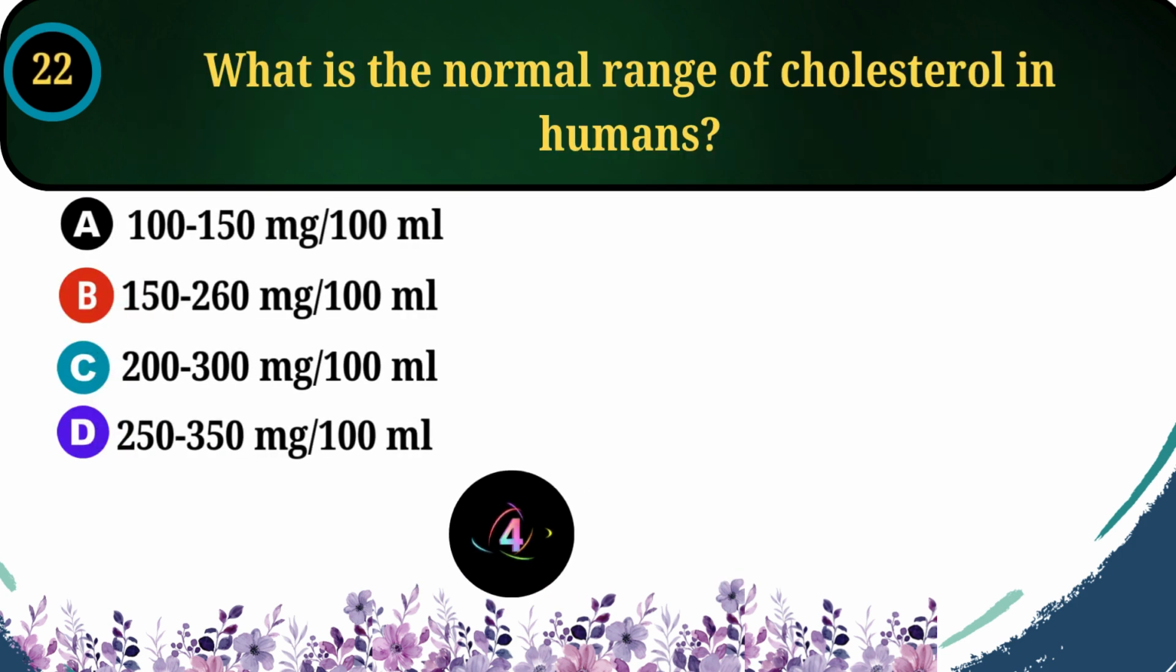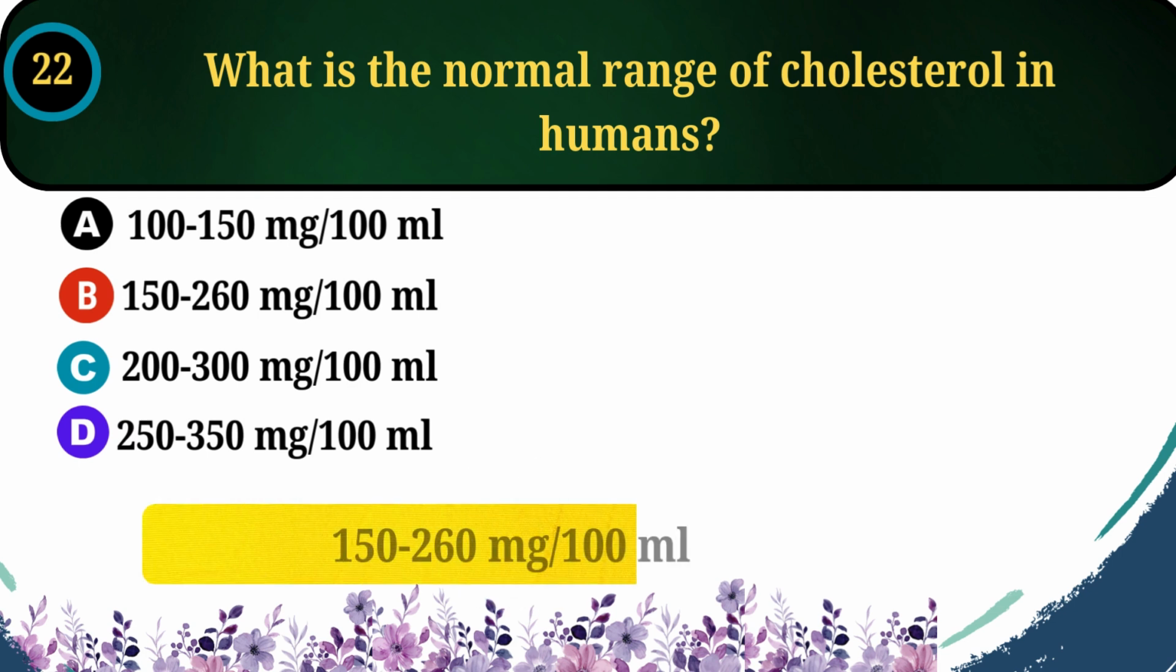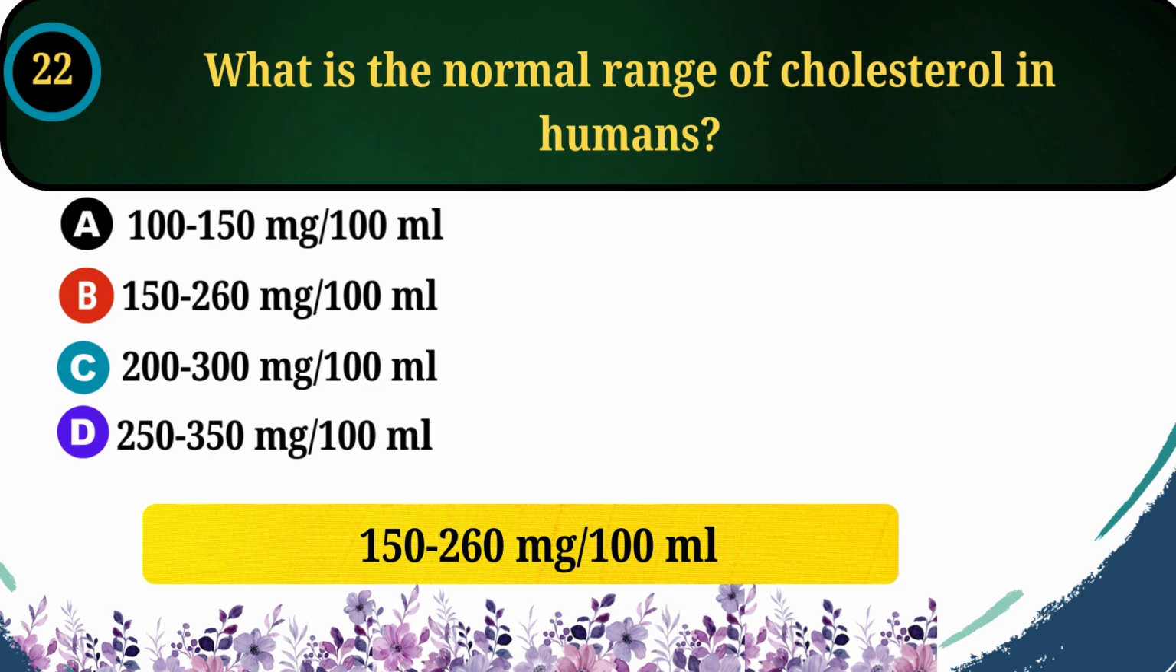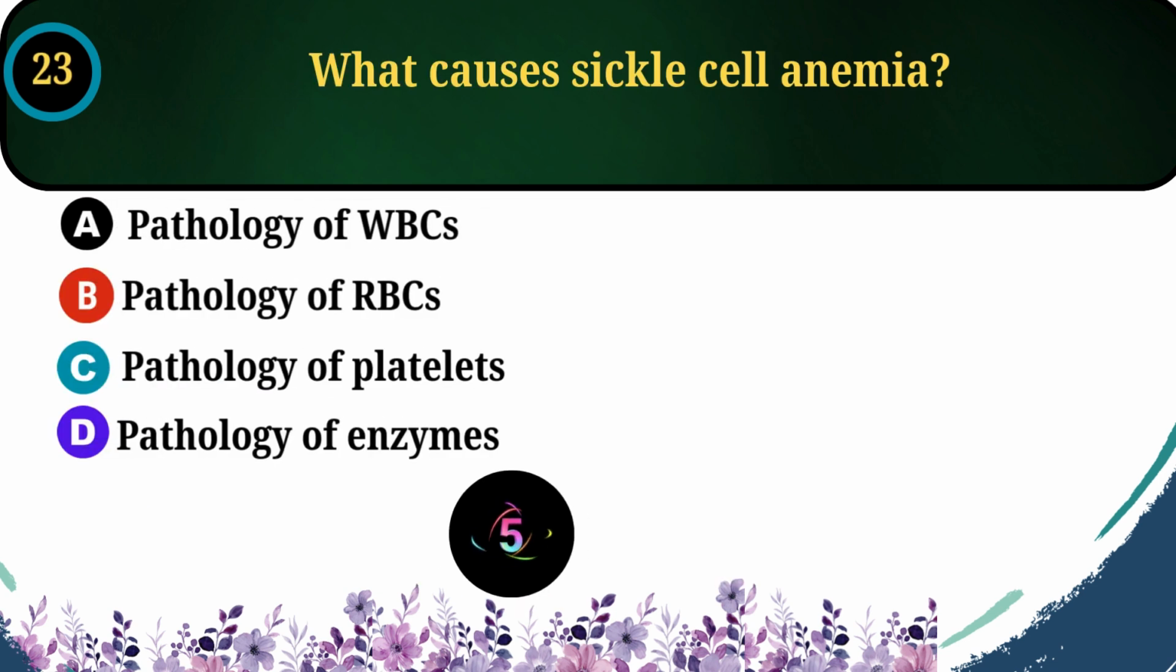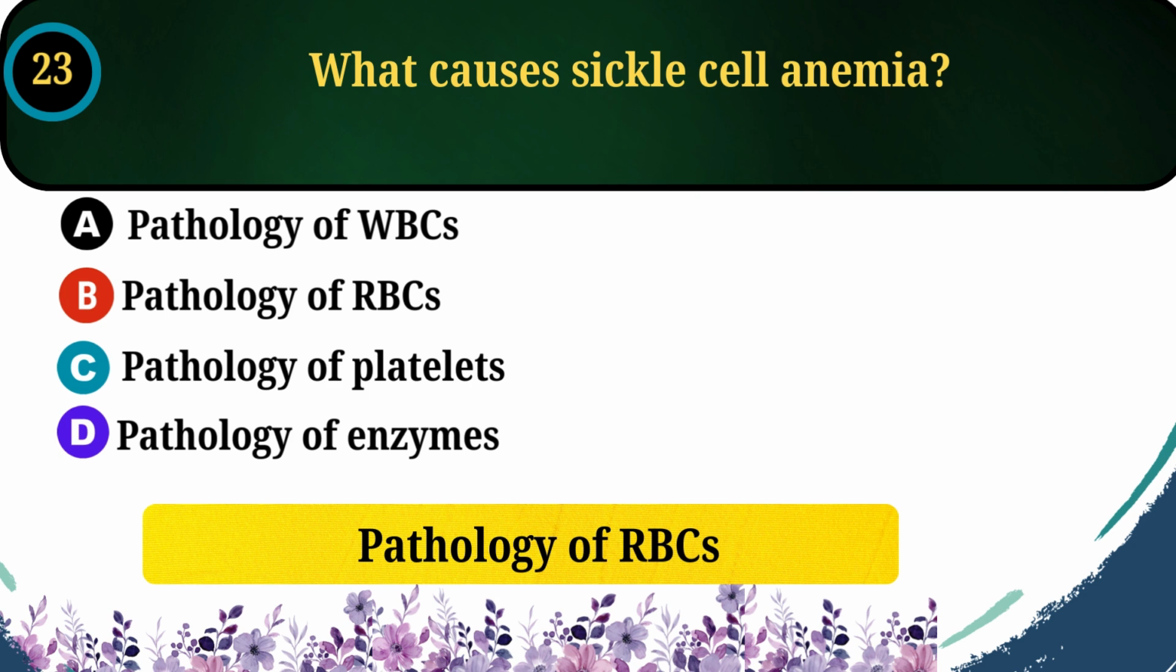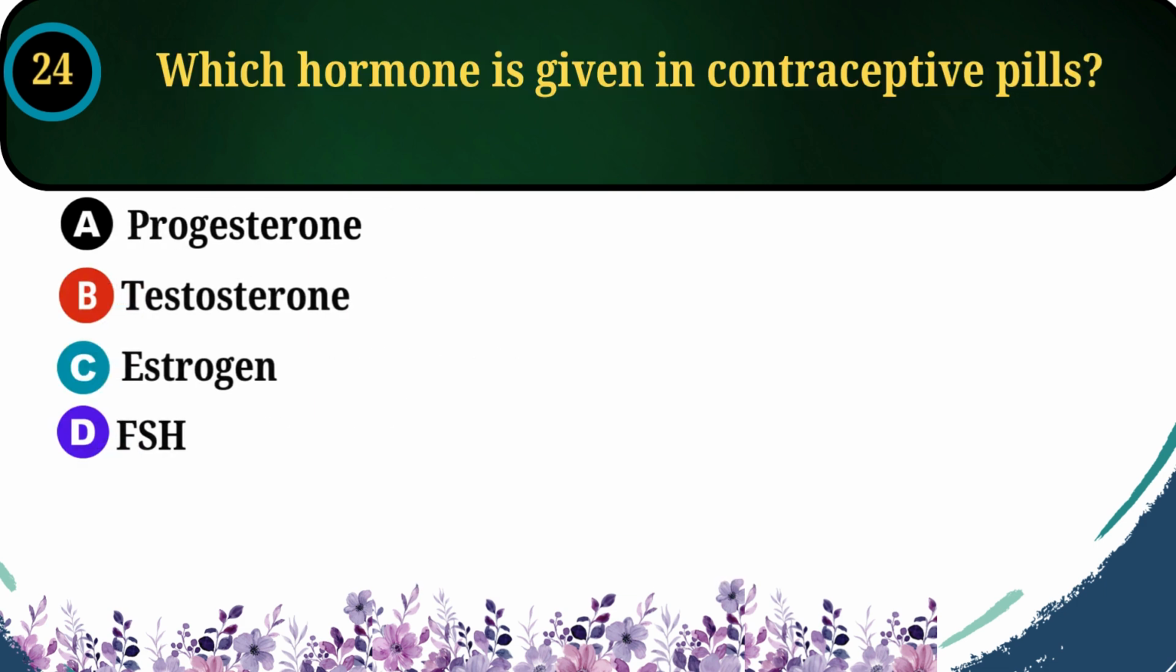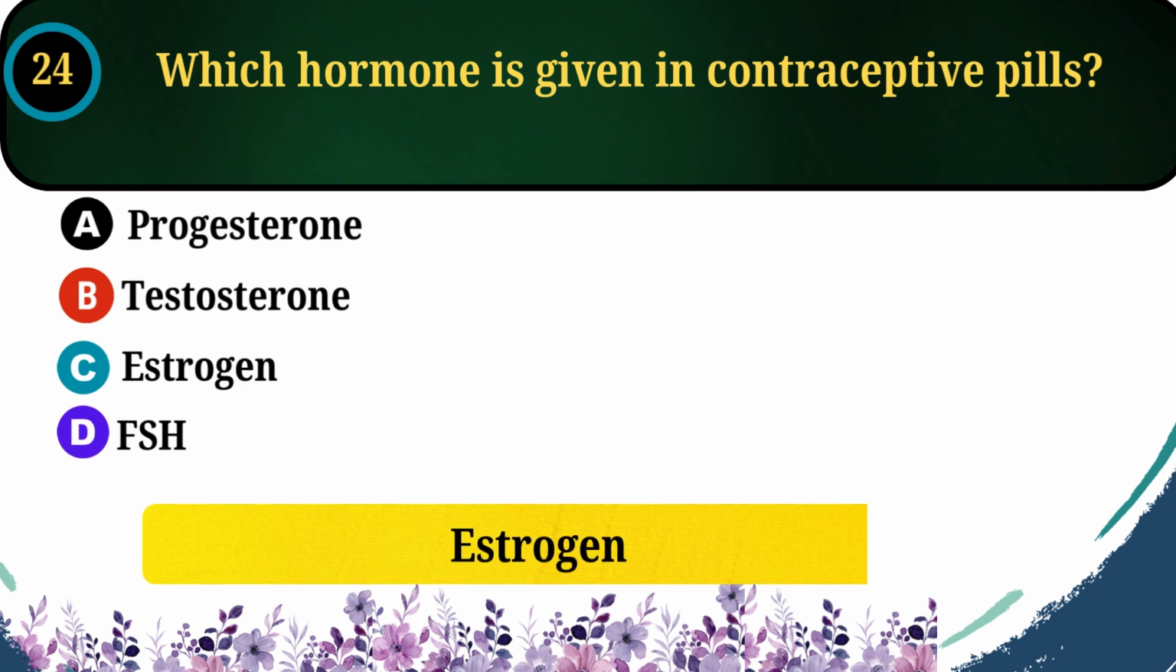22. What is the normal range of cholesterol in humans? Answer: 150 to 260 milligrams per 100 milliliters. 23. What causes sickle cell anemia? Answer: pathology of RBCs. 24. Which hormone is given in contraceptive pills? Answer: estrogen.